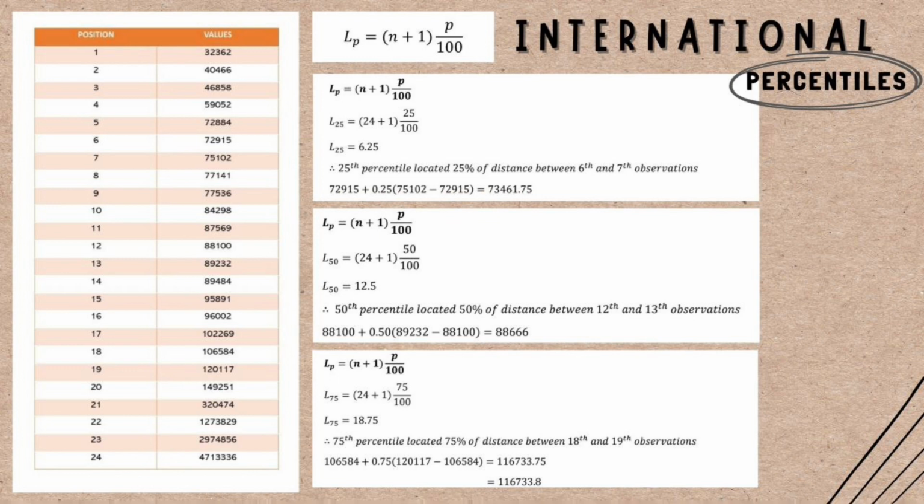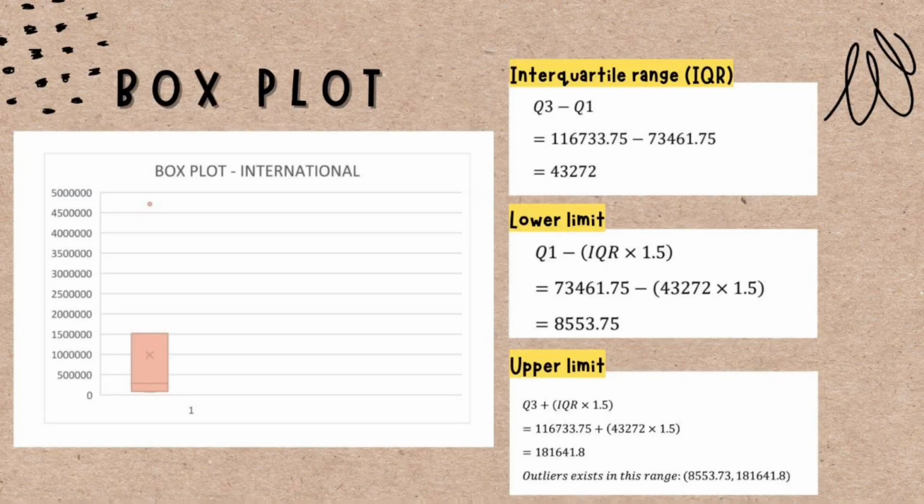73461.75. Secondly, for the 50th percentile, I use the same formula and the amount that I get is 88666. Lastly, for the 75th percentile, still using the same formula, the total is 116733.75. But since it can be rounded up, the amount is 116733.8. This is the box plot for international.